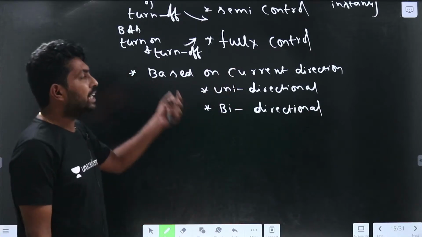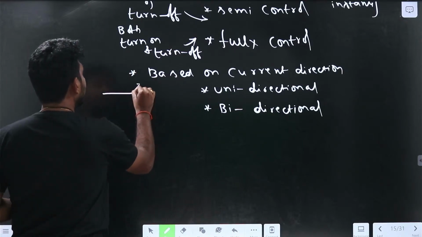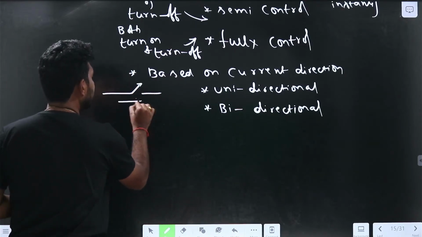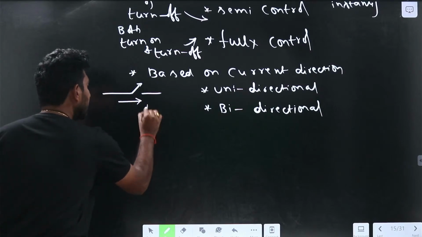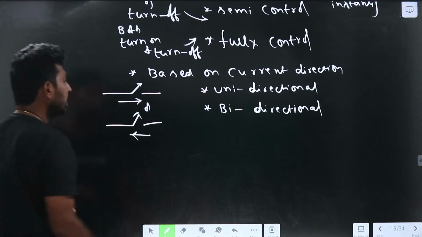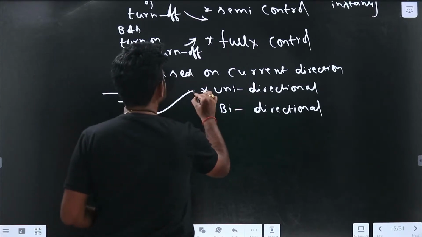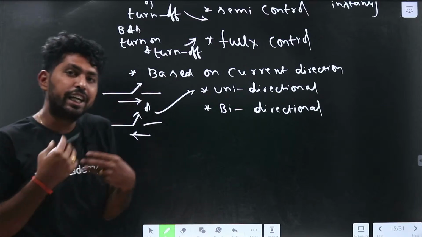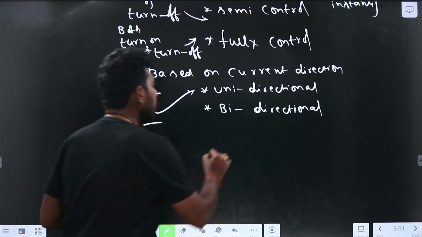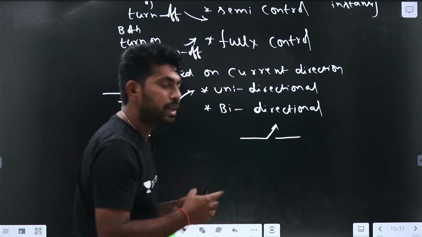For example, if a switch is carrying current in one direction, either in this direction or in the opposite direction, it is a unidirectional switch. If the switch can carry the current in both directions, it is called bidirectional.